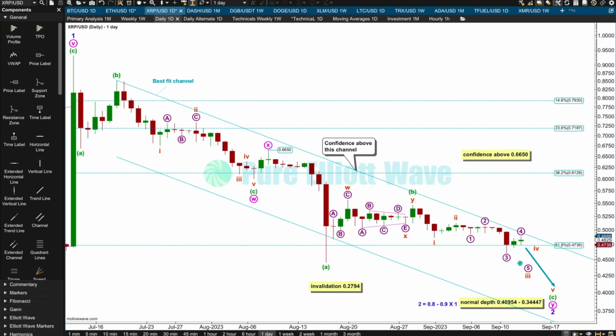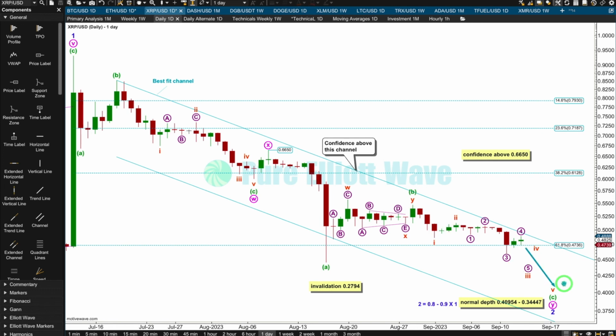The change here is to see 3 not over here because it would be shorter than 1, so to see 3 over at the next low. So an impulse, micro 1, 2, 3, 4, 5 is needed to complete lower for subminuette 3, and then subminuette 4, another little bounce or consolidation, could be over really quickly within a day or maybe just 1 or 2 days.